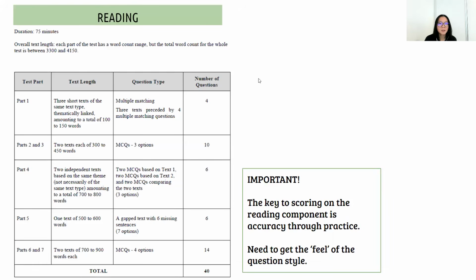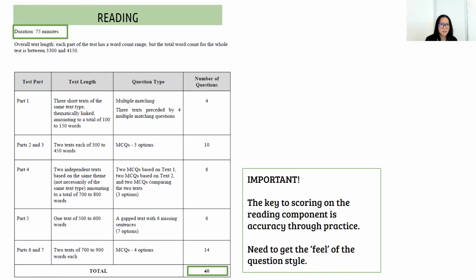The next component, component 3, is reading. For reading, you have a total of 75 minutes and you have 40 questions to answer. You get a mixture of multiple choice questions, matching, and filling in the gaps and things like that. It's important to note that in order to score for reading, it's about accuracy.